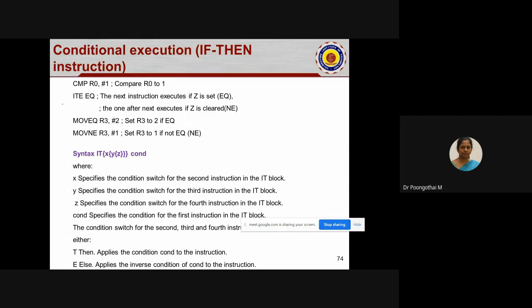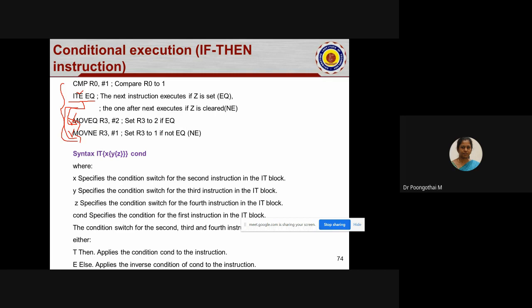The purpose of this if-then is the IT block. We can incorporate 4 conditional instructions under one single IT block. Here, this THEN is the condition for the first instruction, and this ELSE is for the second instruction.